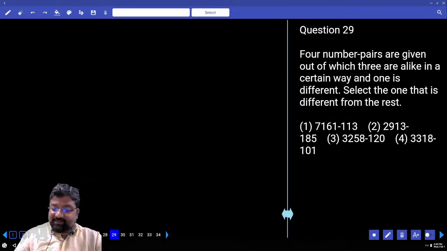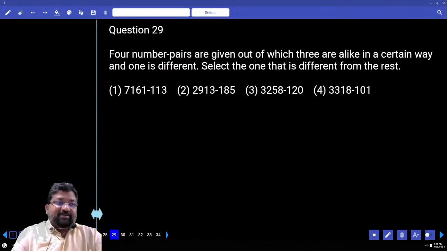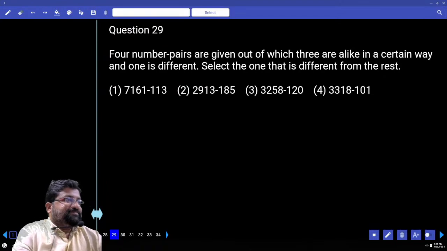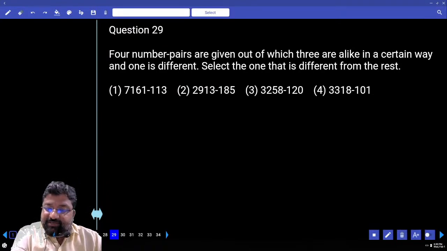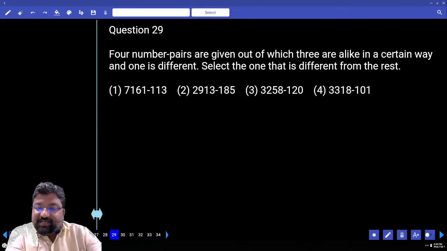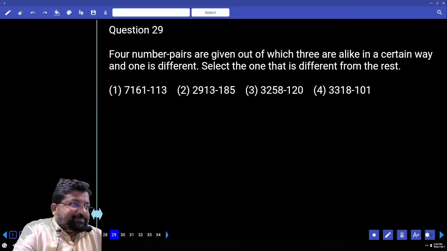This is an excellent question. I'm sure everybody here is looking forward to this question. Yes? And I'll tell you something, listen. 4 number pairs are given, out of which 3 are alike in a certain way and 1 is different. Select the one that is different from the rest.